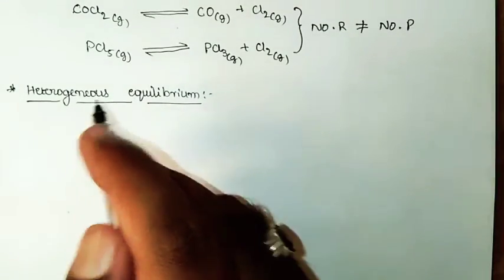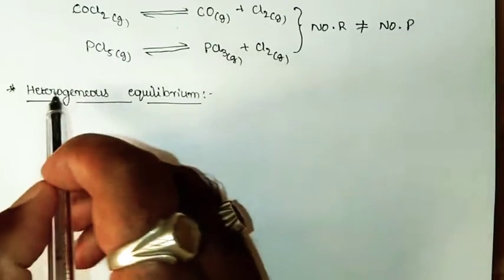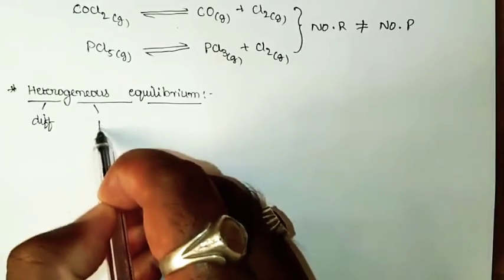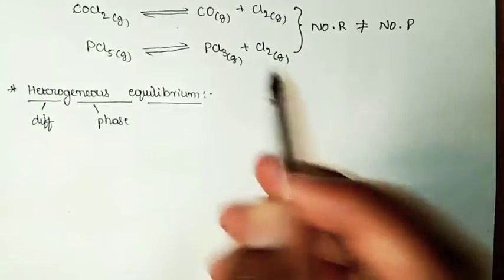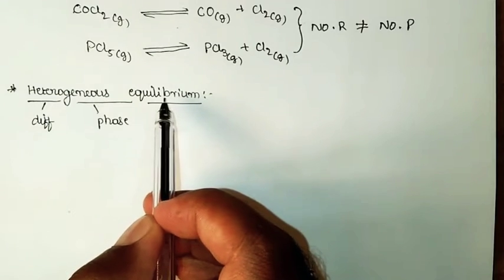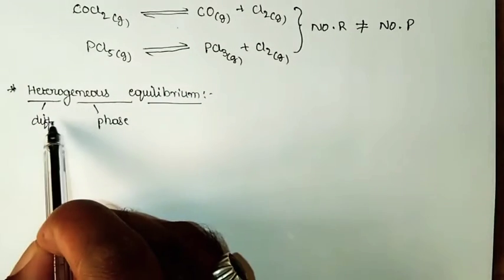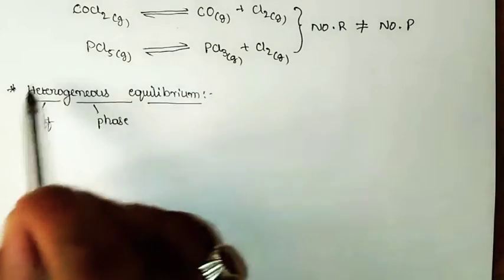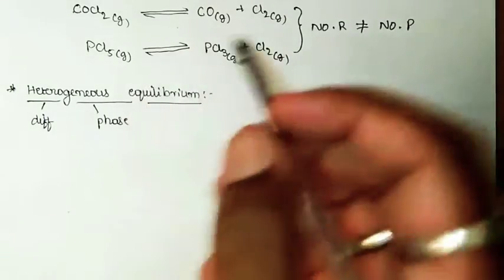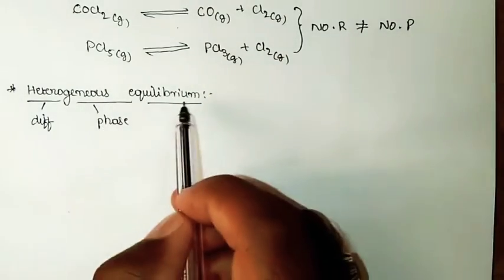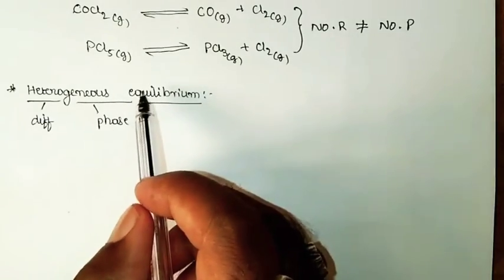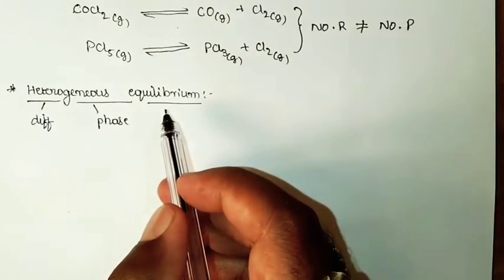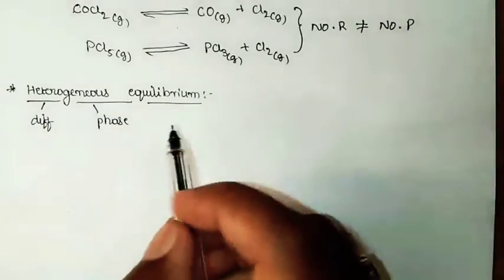The second type of equilibrium is heterogeneous equilibrium. The name itself is telling you: hetero in the sense of different and geneous in the sense of phase, that's nothing but physical state. So a heterogeneous equilibrium is one in which, at the state of equilibrium, the reactants and products will be in the state of different phases. Such a kind of equilibrium will be called heterogeneous equilibrium. That means the constituents of the equilibrium should exist in more than one phase in case of heterogeneous equilibrium. So we shall consider one or two simple examples so as to illustrate the heterogeneous equilibrium.